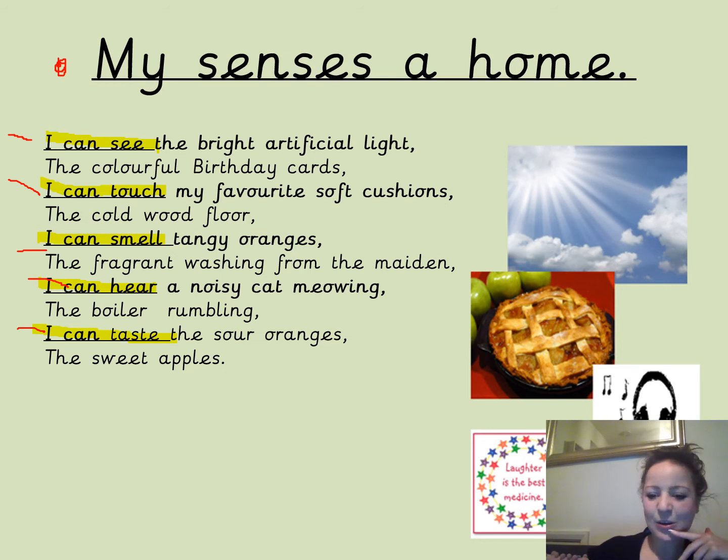I can smell. What could you smell? I can hear. What could you hear? And I can taste. What could you taste? Don't forget to put those adjectives in. We've done lots of work on adjectives in our English lessons, so it'd be nice to see them in here as well. Okay, you've got a few minutes to do that. You can pause the video as you do that, and then we'll move on. So pause the video now.